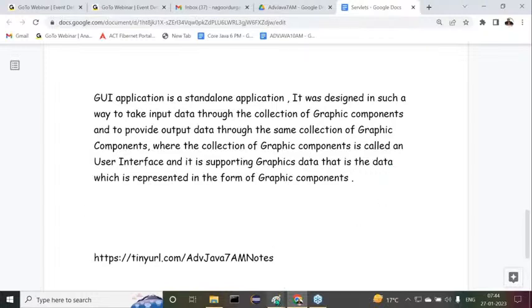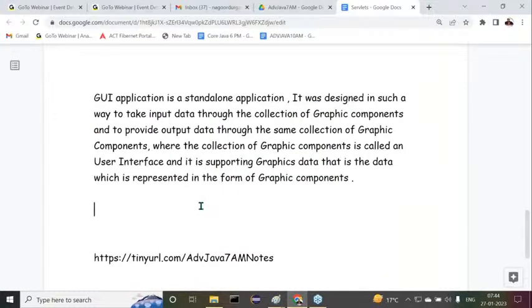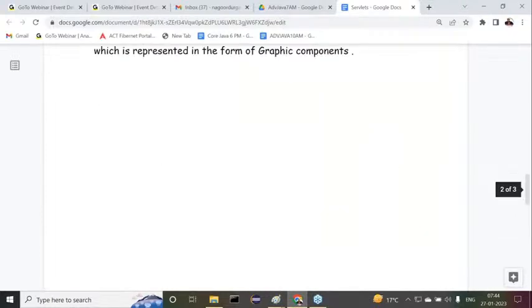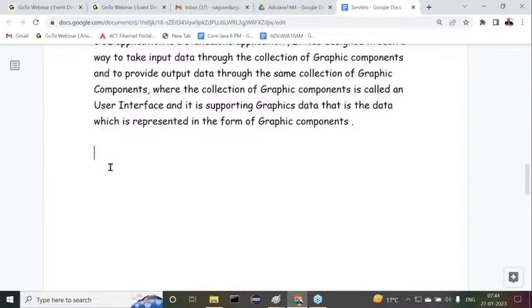I already prepared this diagram here. Now try to understand this diagram. All of you observe carefully. This is exactly the meaning of graphic components. Now I'm telling one more point. Standalone applications we understood clearly, and the classification is very clear. What is this classification?